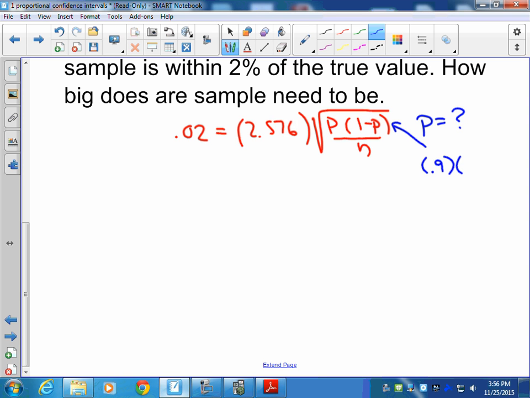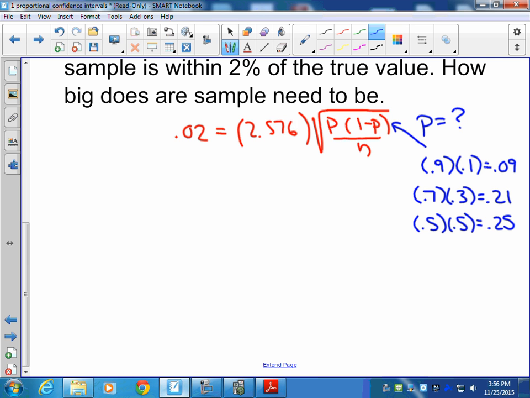If p is 0.9, 1 minus p is 0.1, we multiply together and we get 0.09 for that numerator value. If p is 0.7, 1 minus p is 0.3, we get 0.21 for the numerator value. If p is 0.5, 1 minus p is 0.5, we get 0.25.